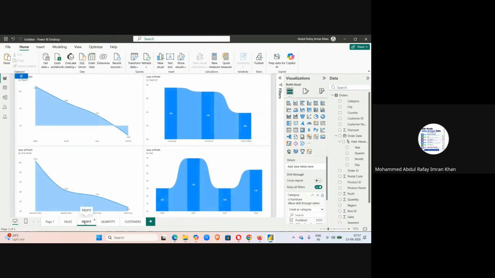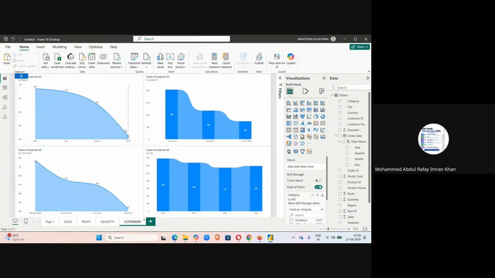So for each one of them, we are getting the complete breakdown with a picture of, okay, this visual is giving you the picture of region. This visual is giving you a picture of ship mode. This visual is giving you year-wise breakdown. This visual is giving you segment-wise breakdown. Okay, same thing for the number of customers you're seeing over here.